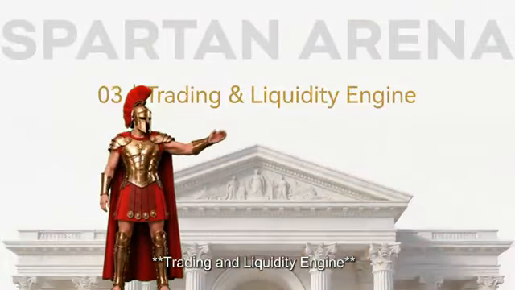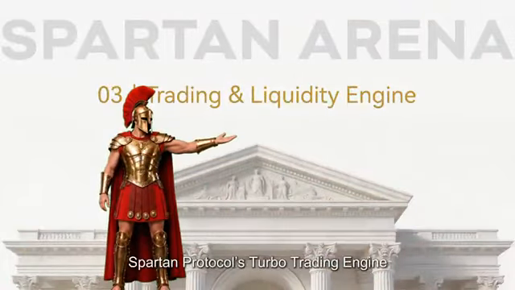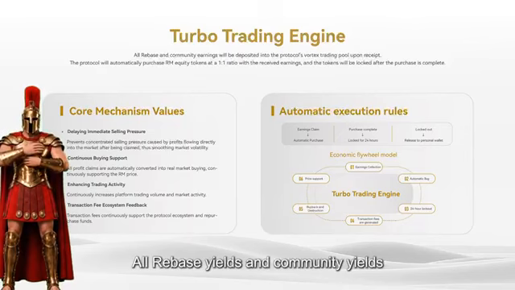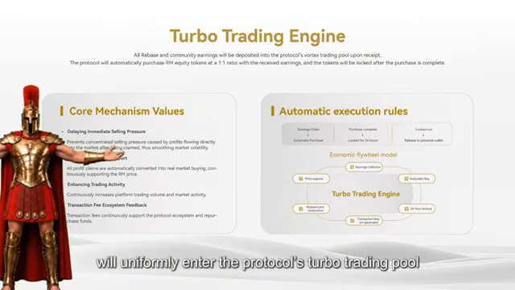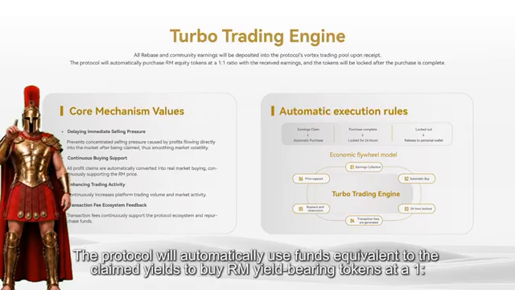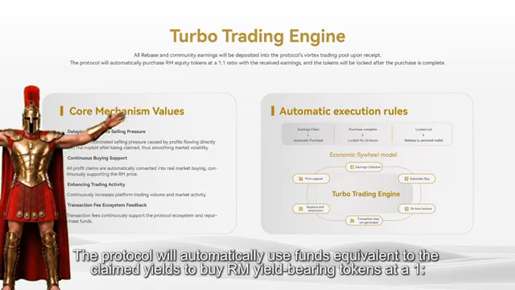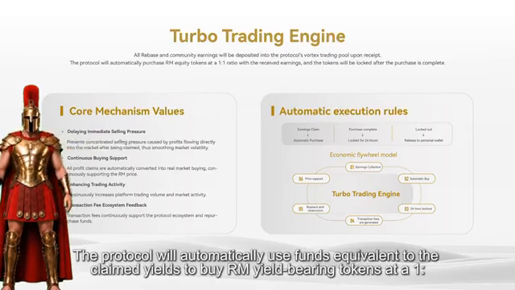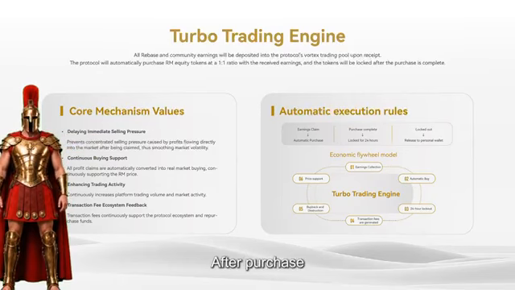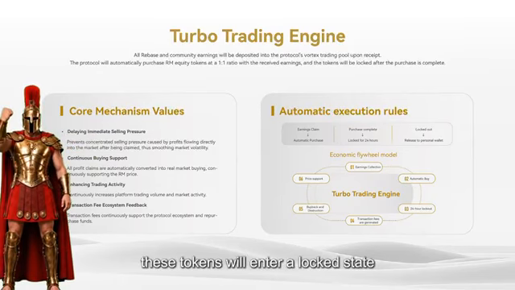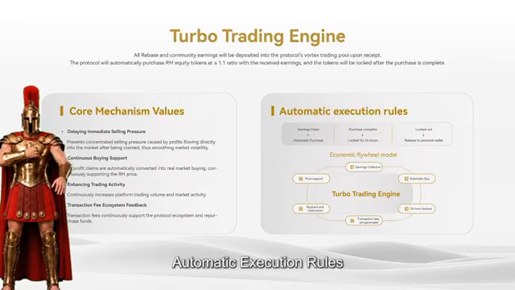Trading and liquidity engine. Spartan Protocol's turbo trading engine. Basic mechanism: all rebase yields and community yields, upon claiming, will uniformly enter the protocol's turbo trading pool. The protocol will automatically use funds equivalent to the claimed yields to buy RM yield-bearing tokens at a 1:1 ratio. After purchase, these tokens will enter a locked state, i.e., automatic execution rules.